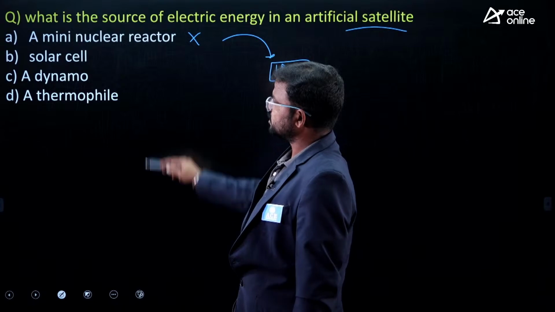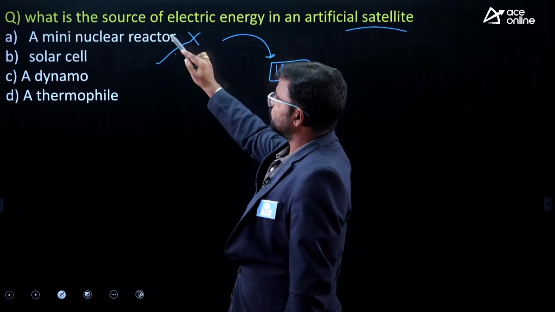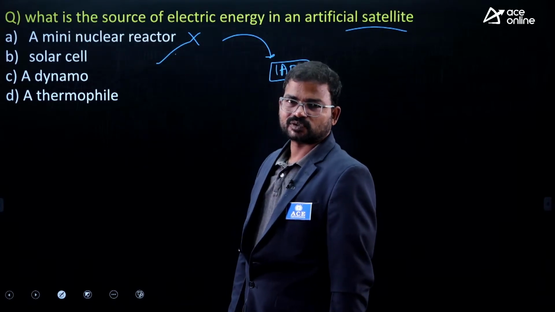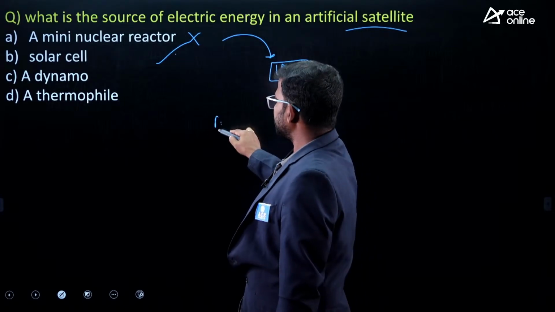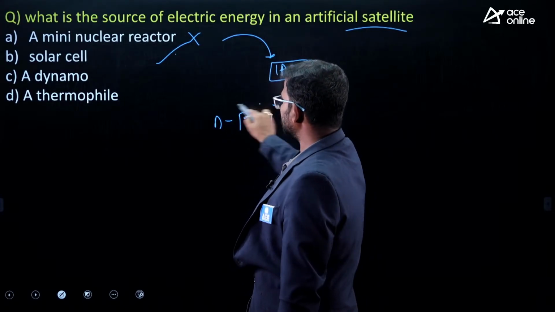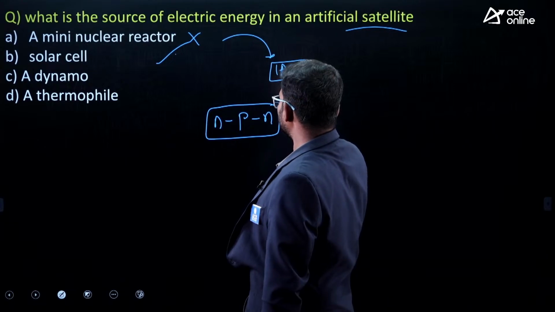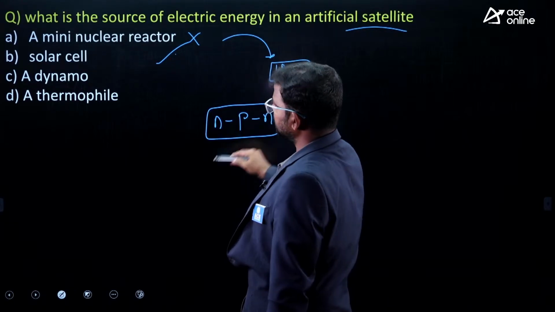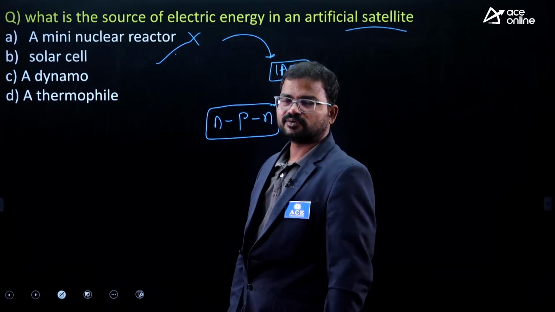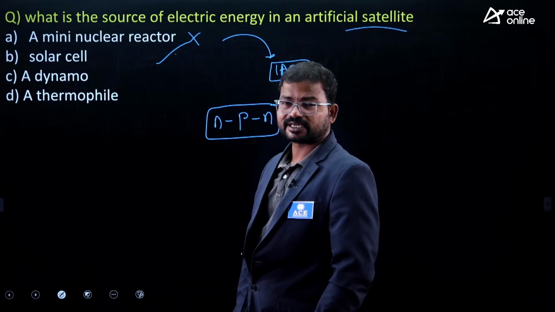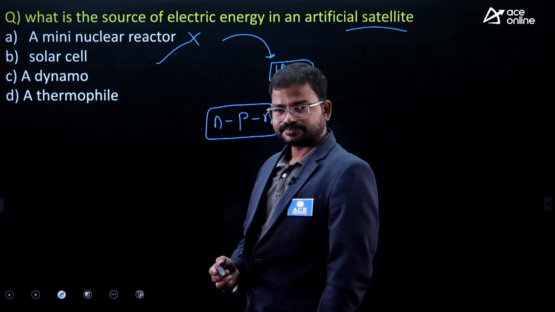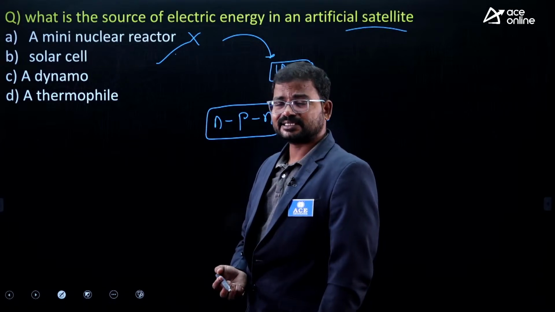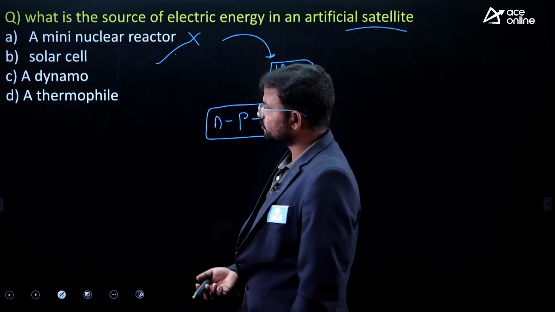Next, solar cells, nothing but solar panels. Mostly we are using solar panels only. These solar panels are made up of NPN diodes. Next, dynamo. In a dynamo we have magnets as well as a copper coil, and in that, mechanical energy is converted into electrical energy, which you already know.